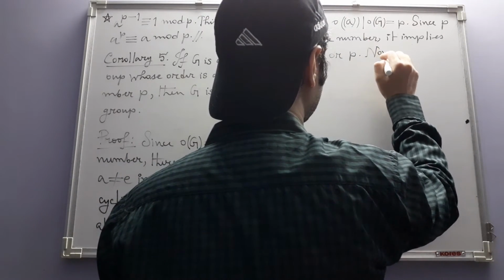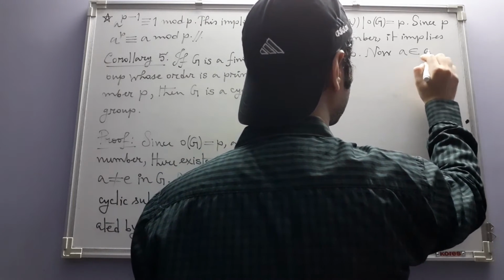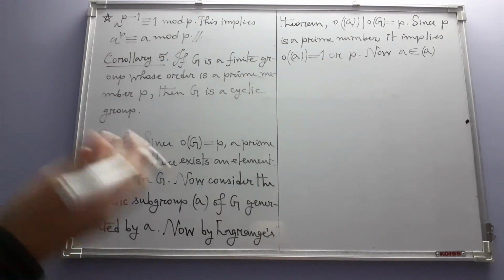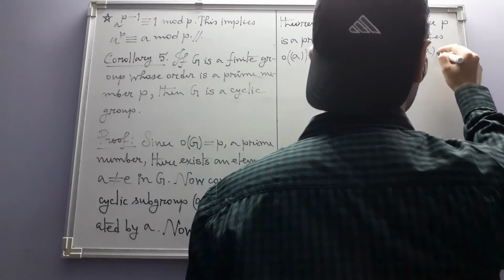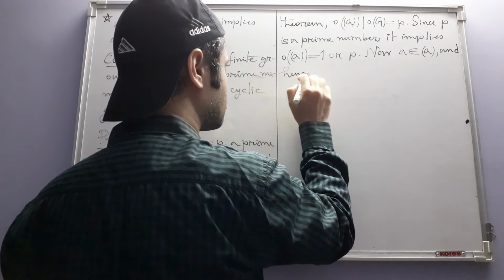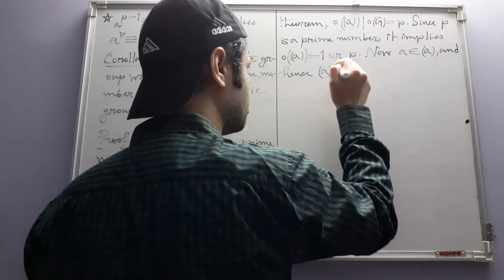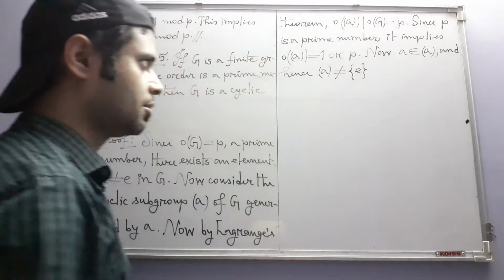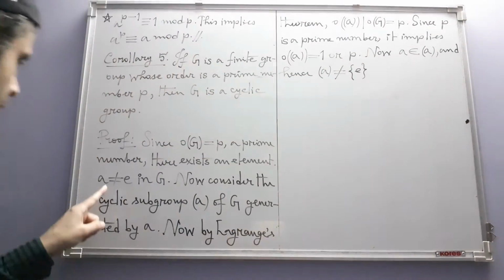Now, the element A itself belongs to the cyclic subgroup generated by A, because A equals A to the power 1. So by definition it belongs to the cyclic subgroup, and hence the cyclic subgroup is not equal to the trivial group consisting of the identity, because A itself is not equal to the identity.